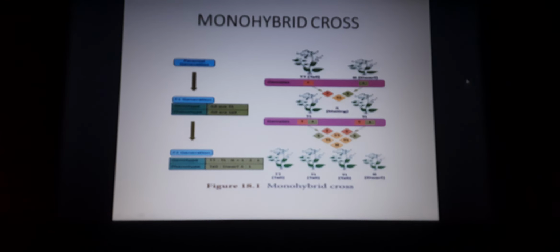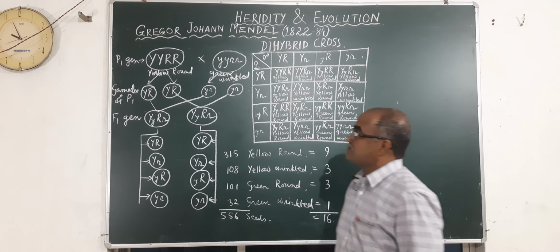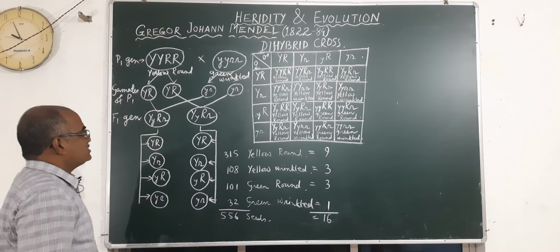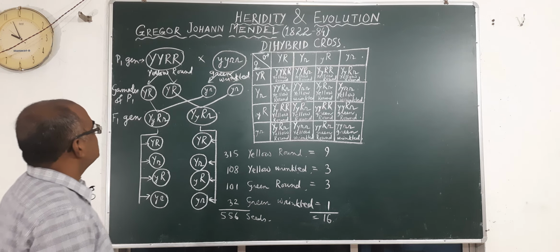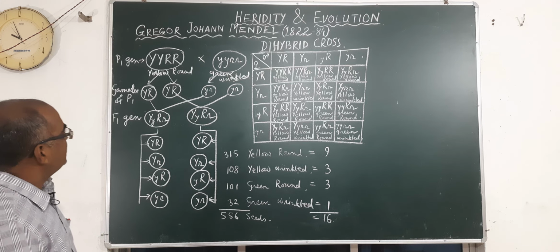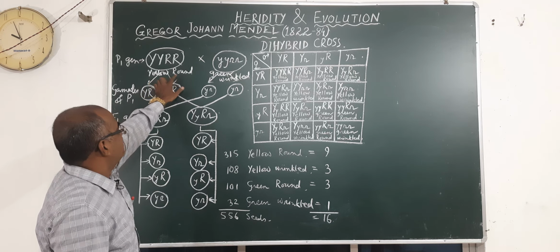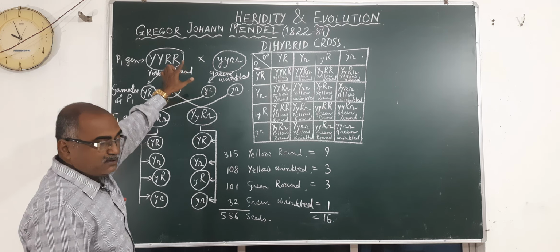This is the picture I am showing you. Now come to the dihybrid cross. He has considered two characters, yellow and round. He has taken the characteristics of the seed. He has seen most of the seeds are yellow and round. Thus he has taken color and shape: the color of the seed is yellow and the shape of the seed is round.